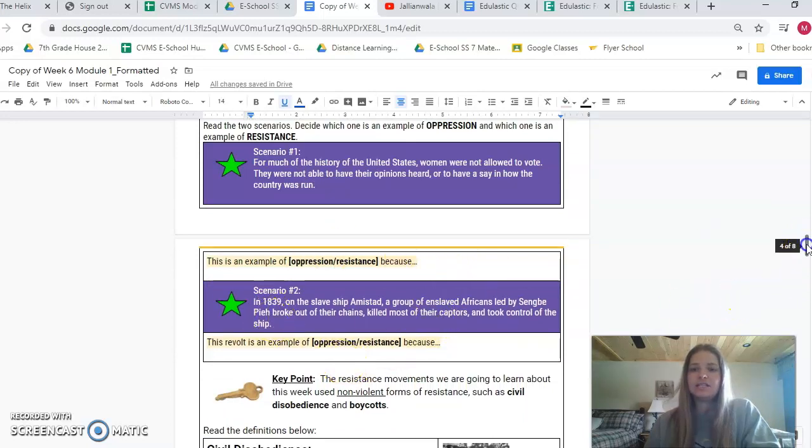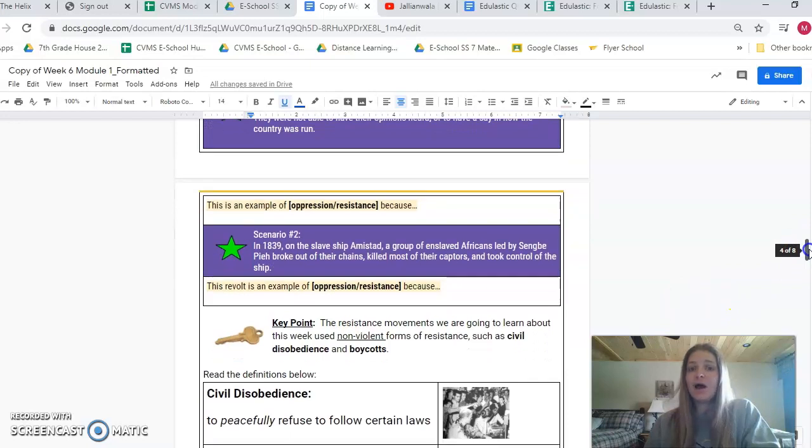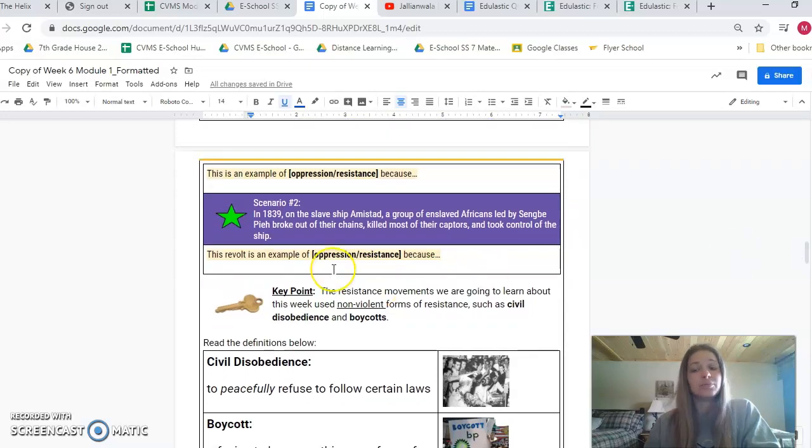Scenario 2. In 1839, on the slave ship Amistad, a group of enslaved Africans led by Sangbe Pei broke out of their chains, killed most of their captors, and took control of the ship. Now, is that oppression or is that an example of resistance?